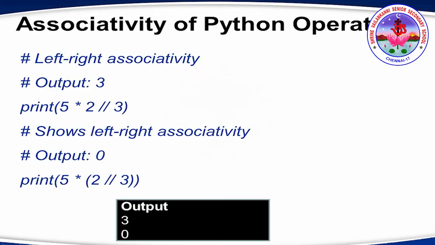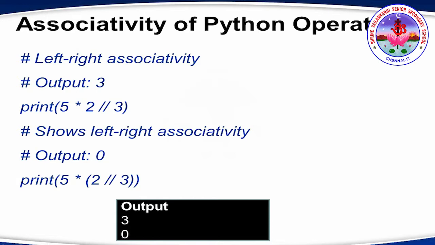Now let's see few examples about left to right associativity. So let's see the print statement: 5 star 2, floor division 3. So when we evaluate this expression as such, it evaluates from left to right. So 5 star 2 is 10, 10 divided by 3 is 3.